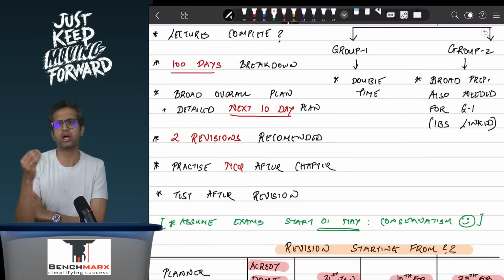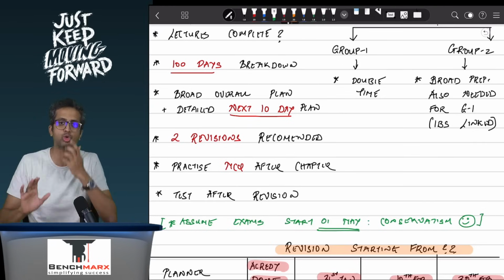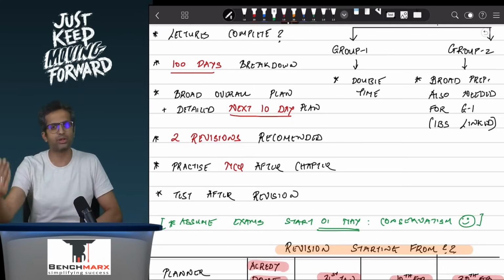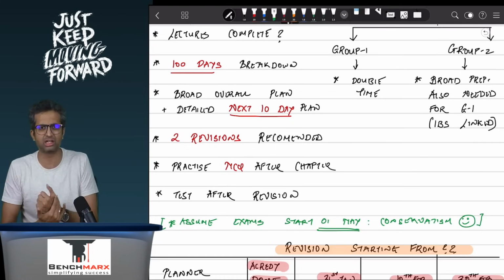For MCQs, for subjects like FR and AFM, they are relatively new. I would strongly recommend that you practice it along with the chapter. You don't need a separate practice for MCQ. We have shared the MCQ bank for FR. AFM also will be sharing, let us say, in a week or so.